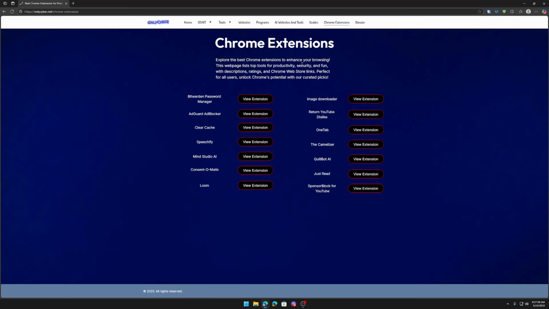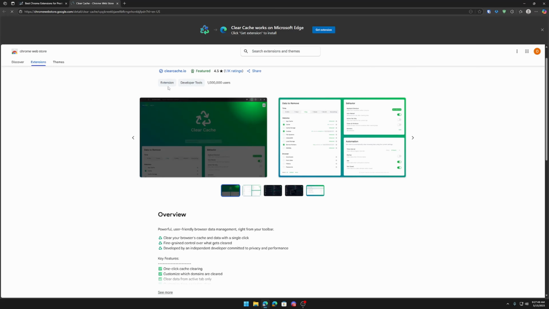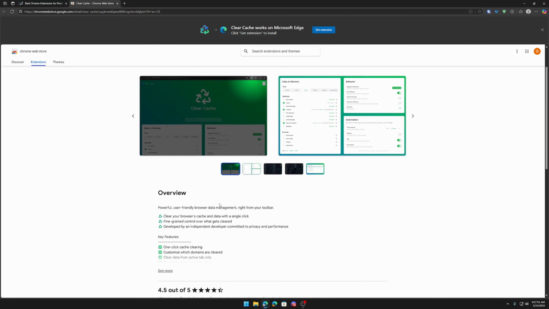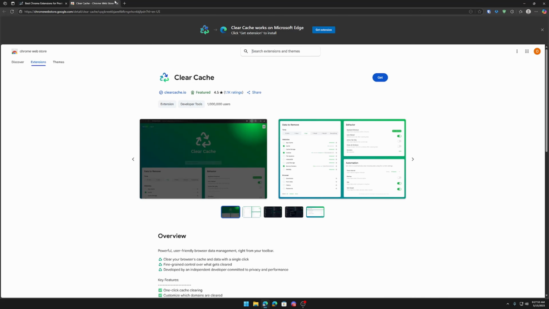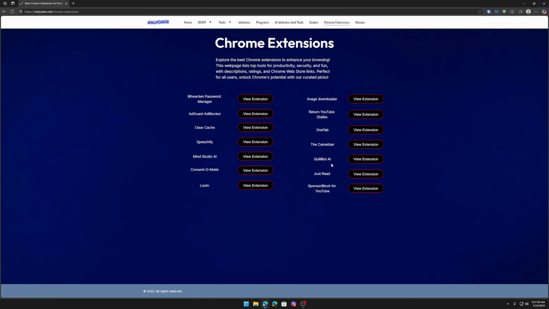I also have Chrome extensions, fantastic Chrome extensions. Love all of these, and feel free to look through those. These are just going to take you straight to the Chrome store where you can look through and see if it's something you would like to install. As for that, that's pretty much it.